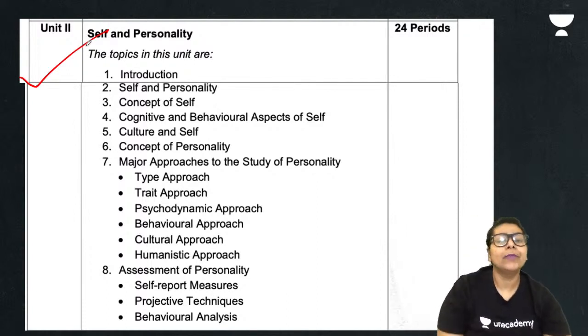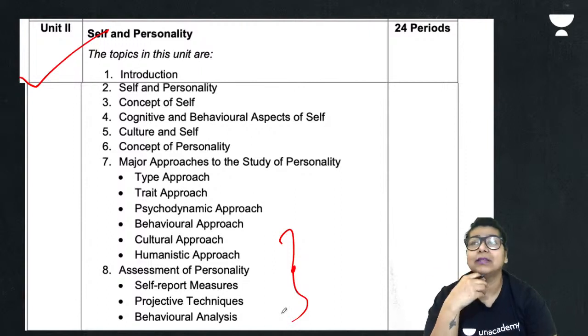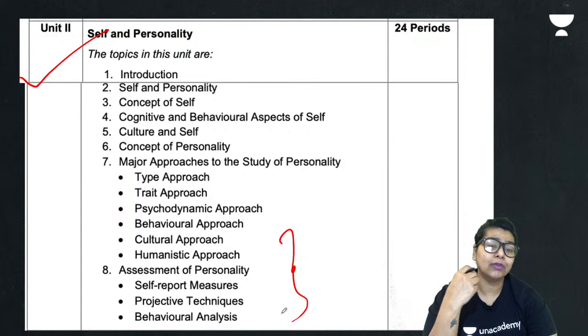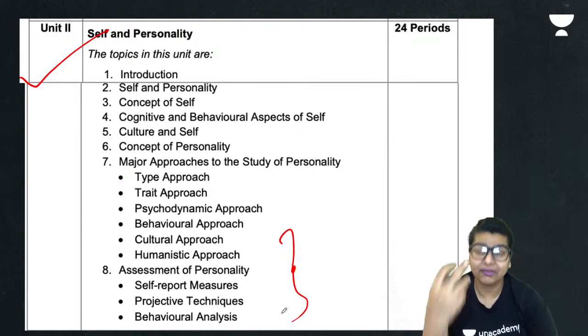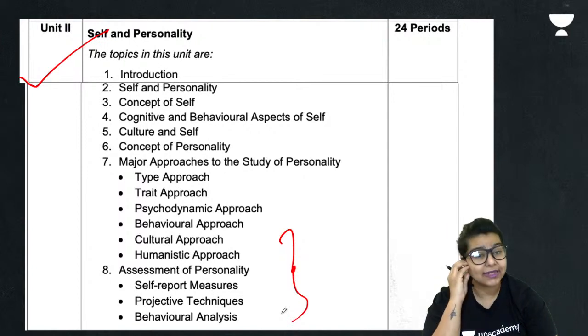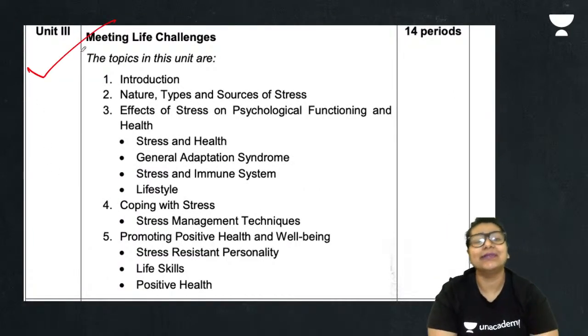Okay, let's continue. Like I told you, there are different assessment types of personality: how you can judge a person, how you can try to read about a person, how you can do a proper assessment, which comes to behavioral analysis and self report. All these things will be covered in this second chapter of self and personality. This takes us to the third chapter, meeting life challenges.